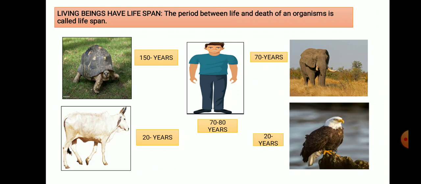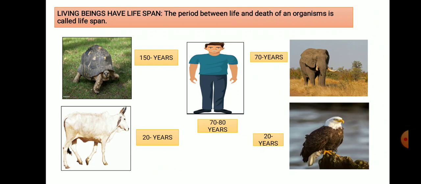The next characteristic is that living beings have a lifespan. The period between life and death of an organism is called lifespan. You observe here that different organisms have different lifespans. A turtle's average lifespan is 150 years, an elephant's average lifespan is 70 years, a cow and eagle's lifespan is 20 years, and a human being's lifespan is around 70 to 80 years.